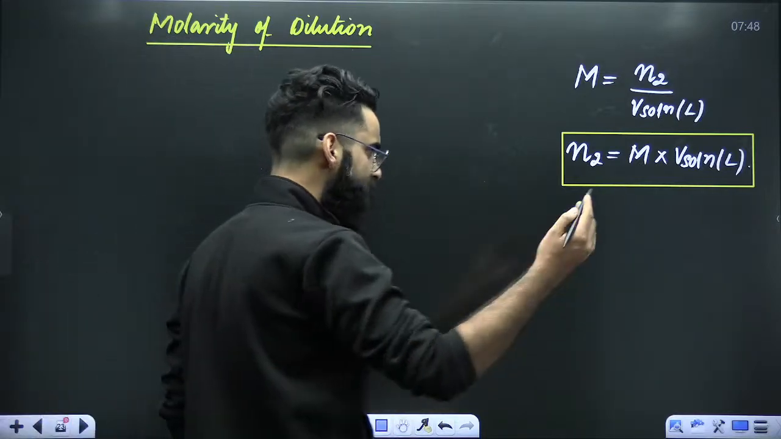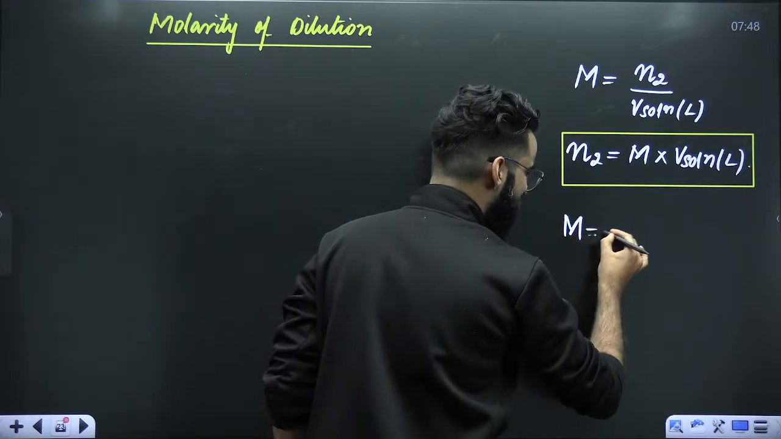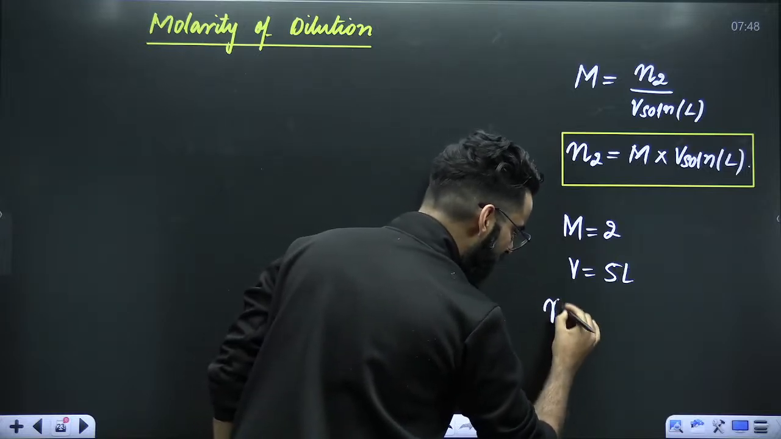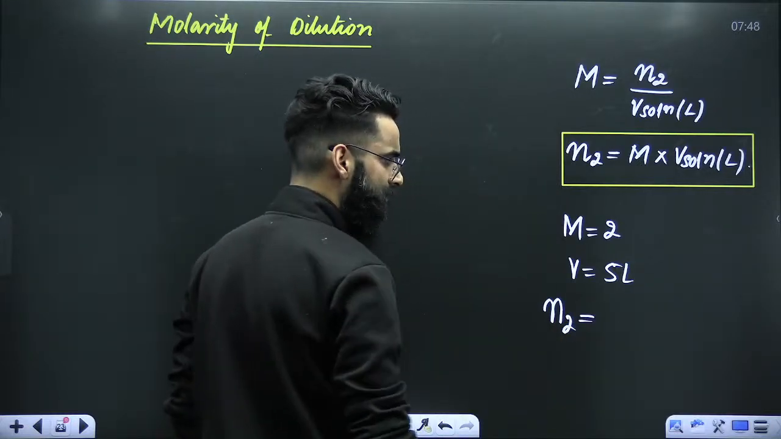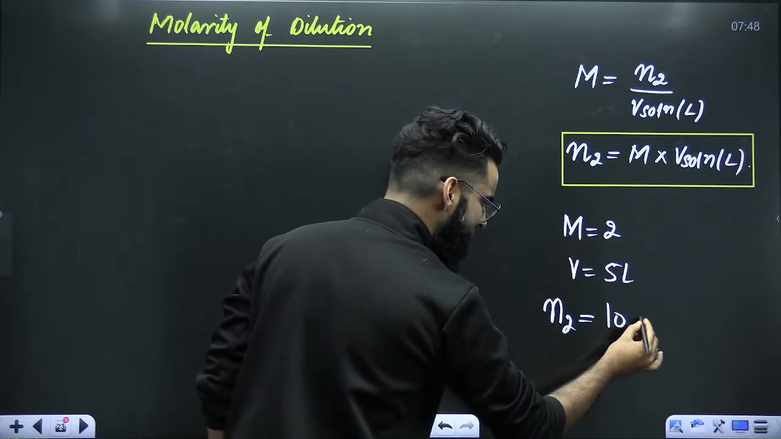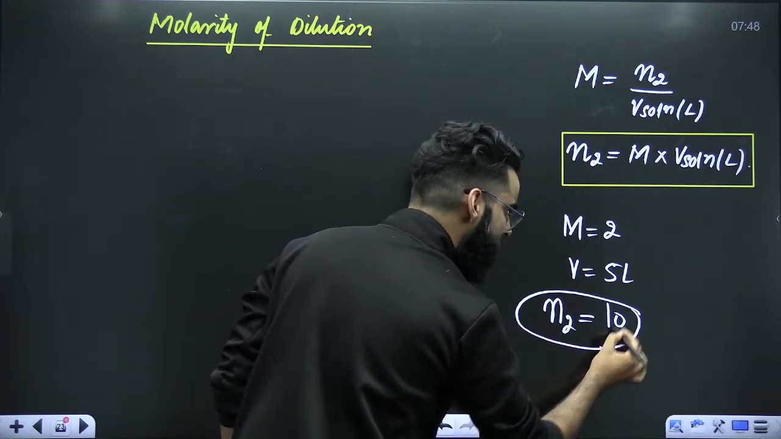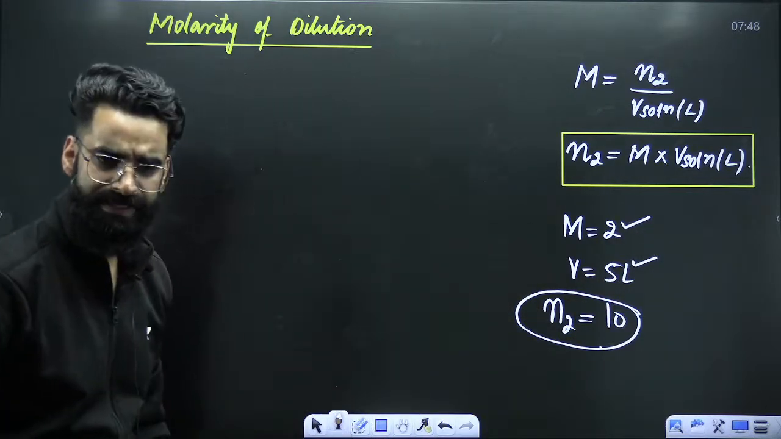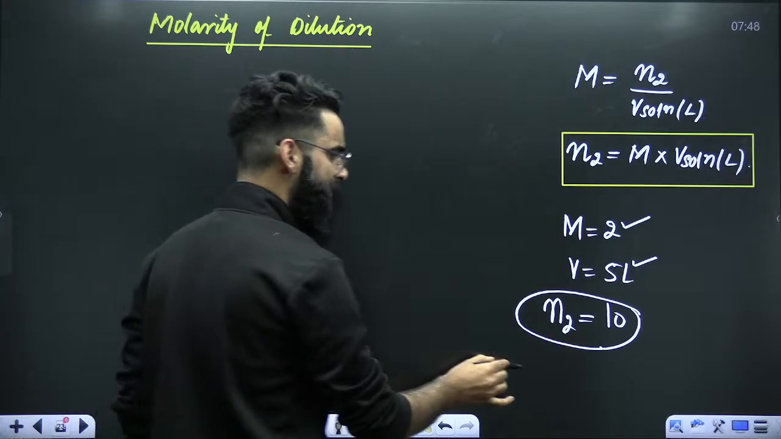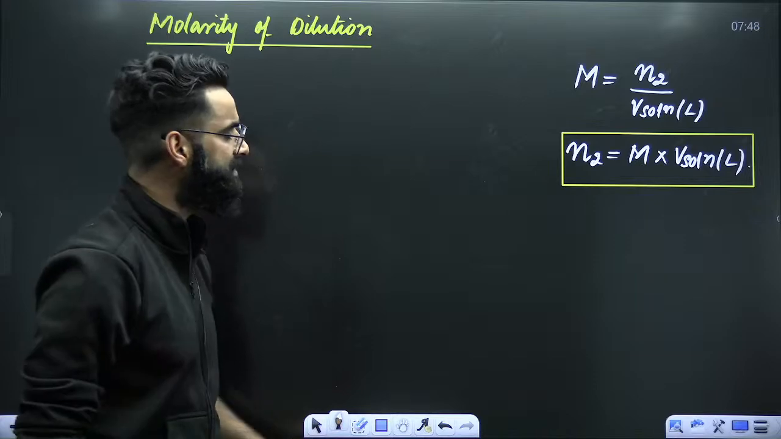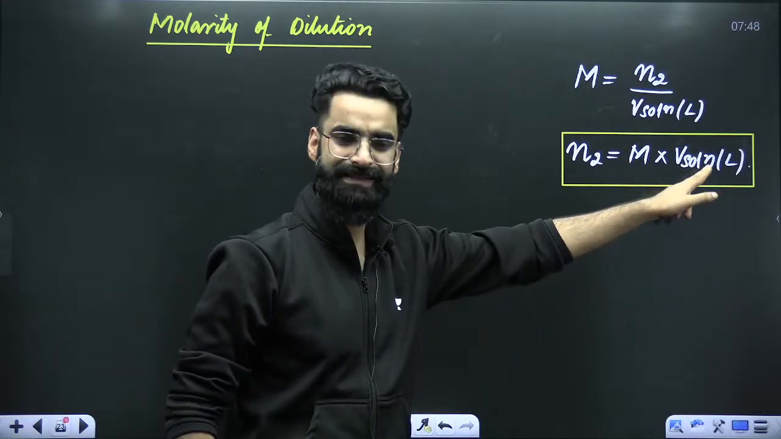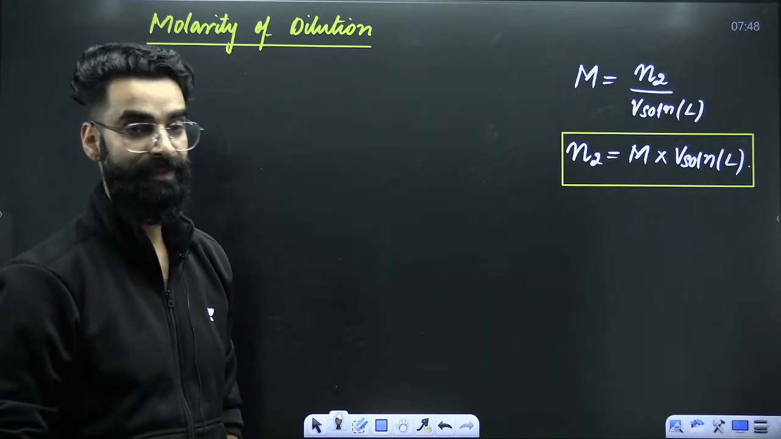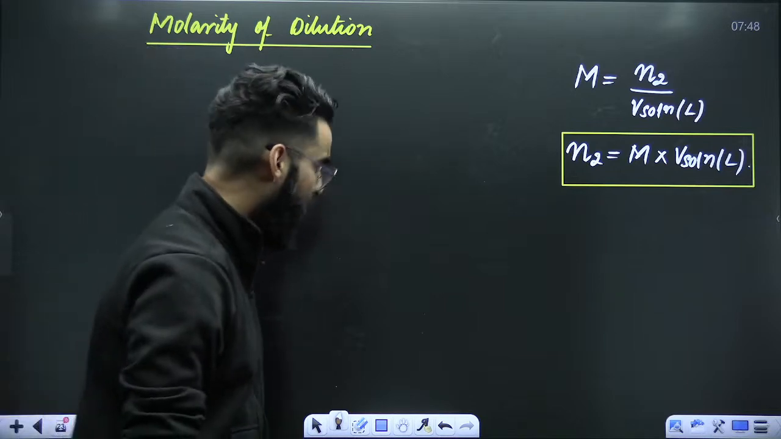For example, let's say you have a solution whose molarity is 2 and whose volume is 5 liters. How many moles of solute are there in the solution? Molarity multiplied by volume, so there are 10 moles of solute present in 5 liters of solution whose molarity is 2. As simple as that. Do remember this result: whenever molarity and volume of the solution in liters are given, just multiply the two and get the moles of solute present. Point number 1. Point number 2.